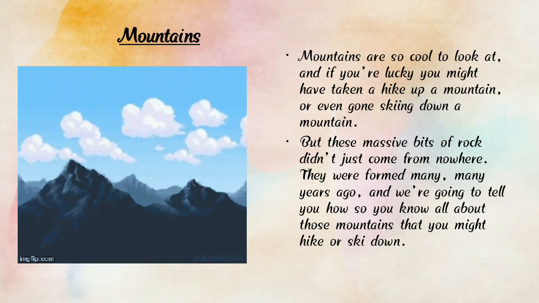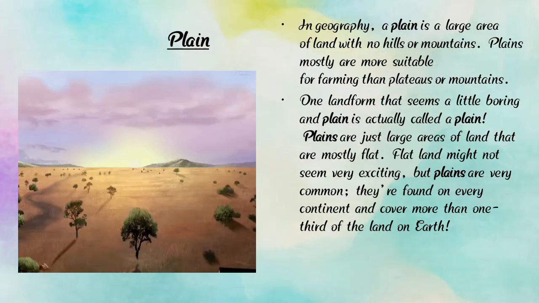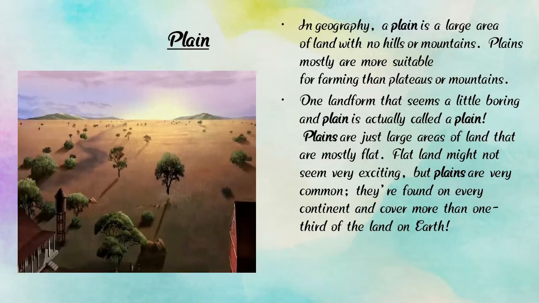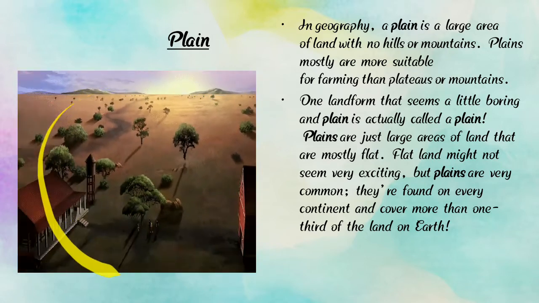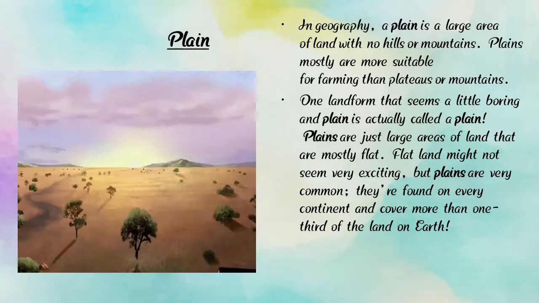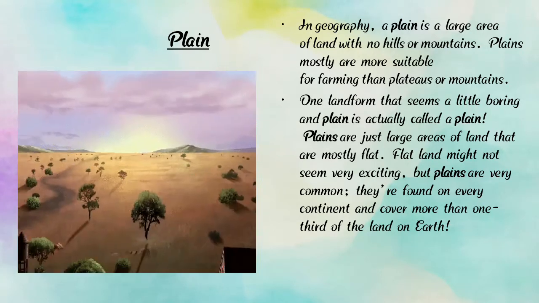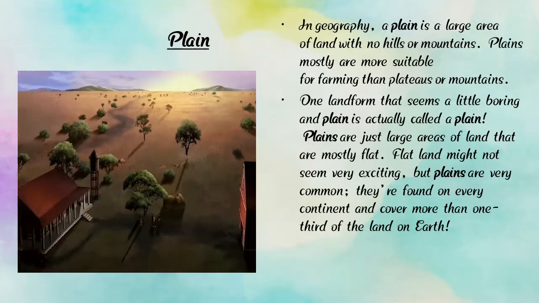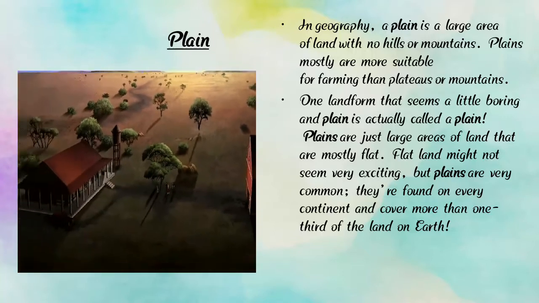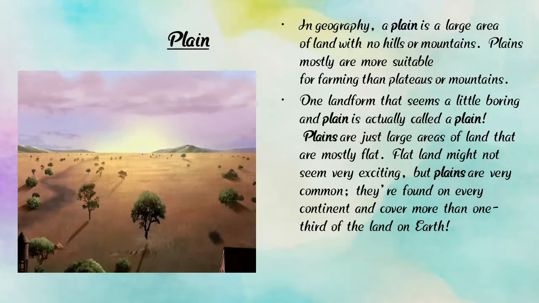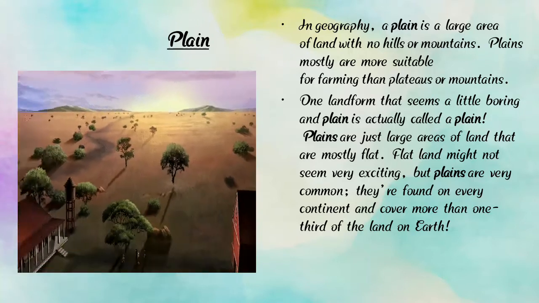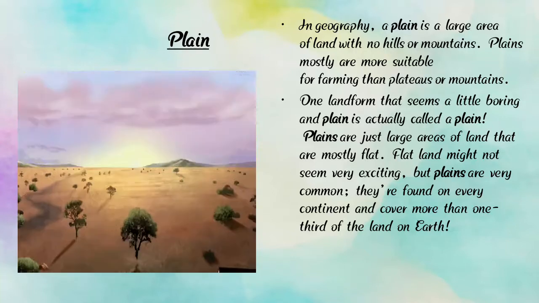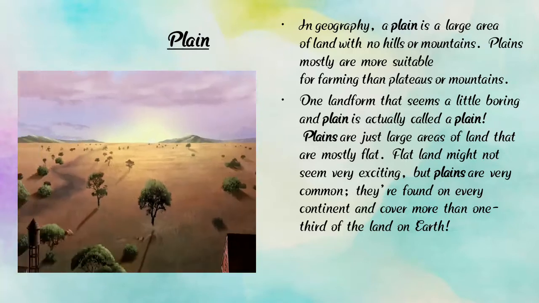Children, now we are going to learn our next slide and next geography, and it is plain. Here we can find the photograph of a plain. So what is a plain? A large area of flat land is called a plain. There are no ups and downs, only a large area of flat land.